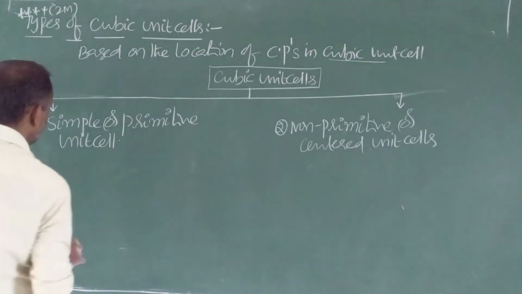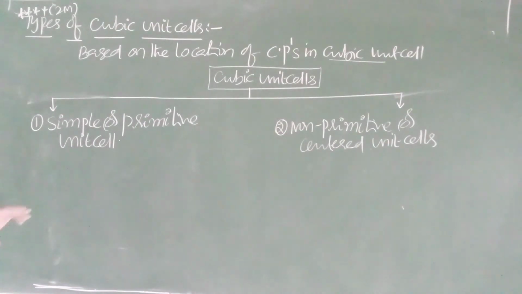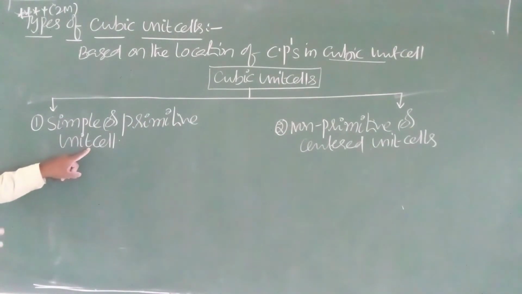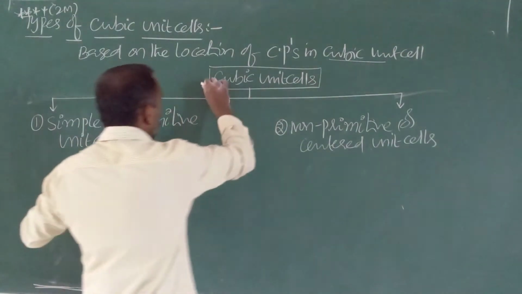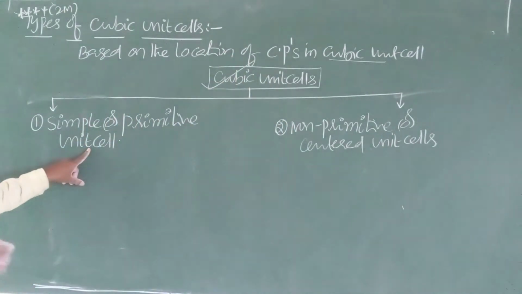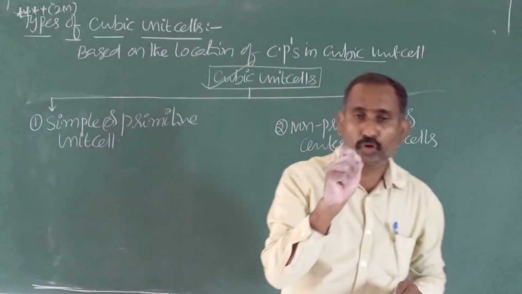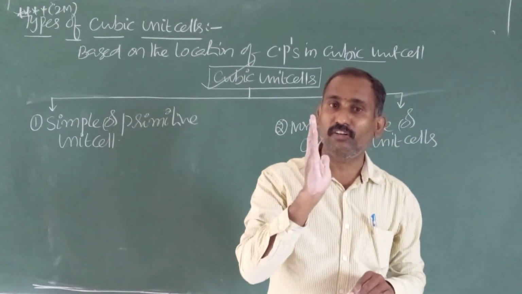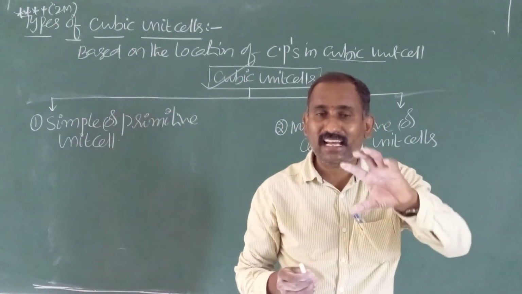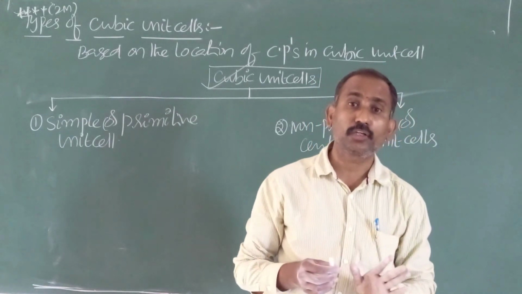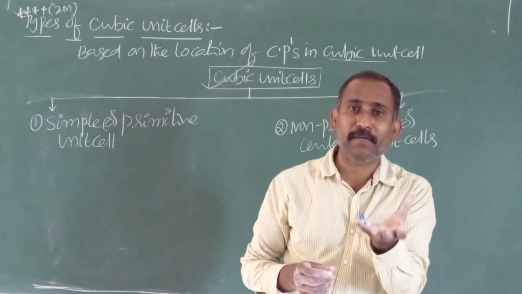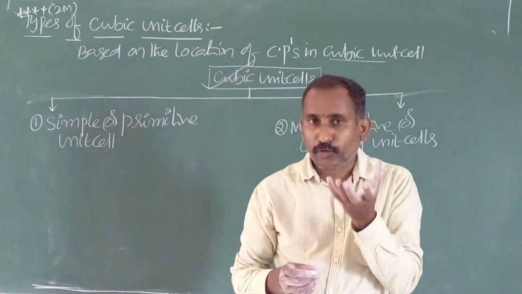What are simple unit cells? The name itself gives the answer. The unit cell is cube shape, cubic unit cell. The cubic unit cell in which constituent particles are located only at corners. So in any unit cell, first of all you should remember that unit cell has a cube shape, just like a brick.